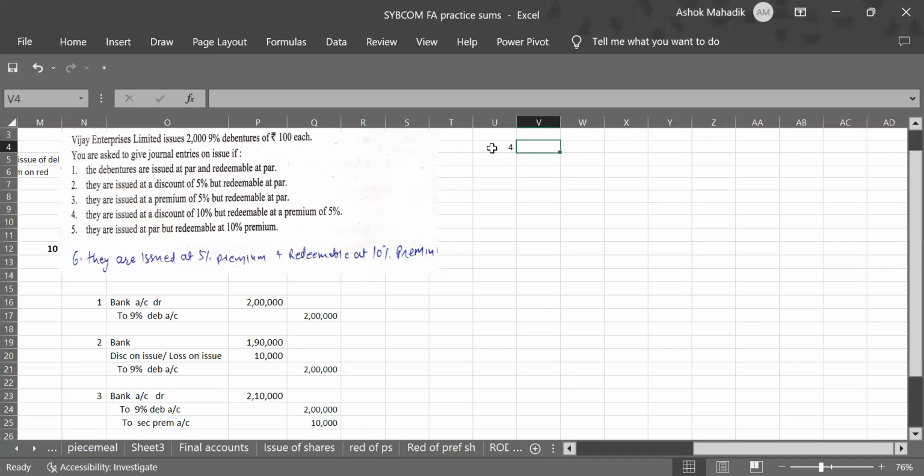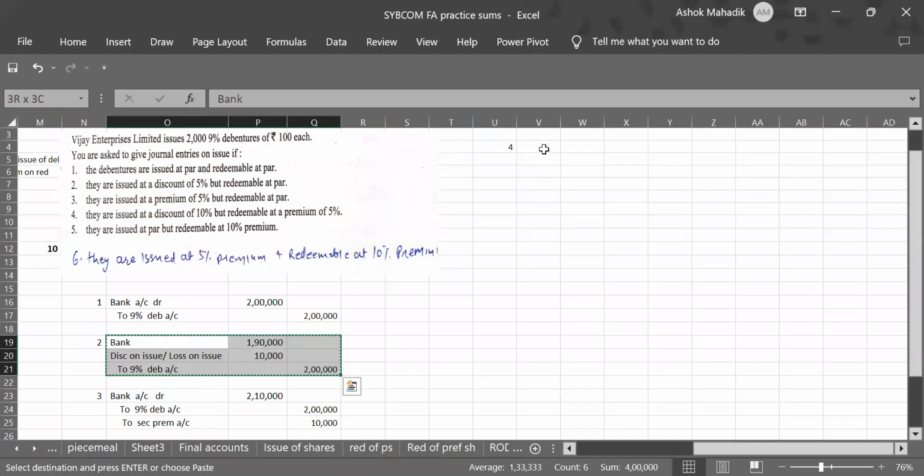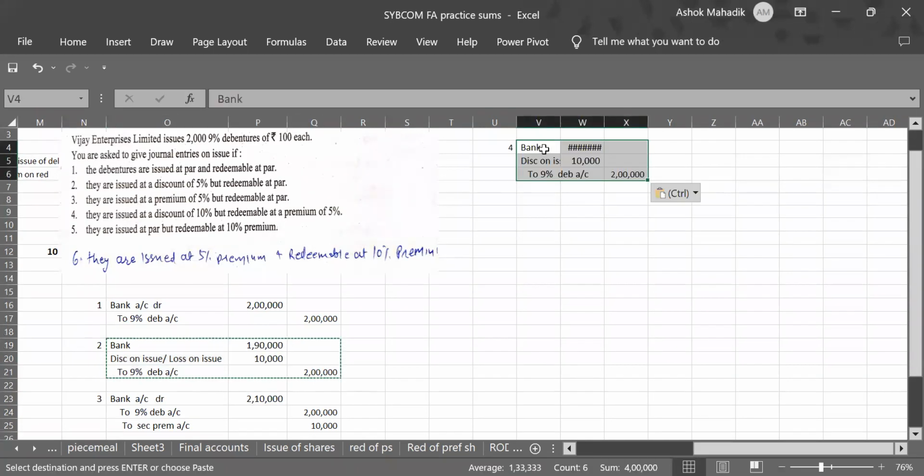So they are issued at a discount of 10%. When we issue at a discount, you can refer to the second entry. This second entry is issue at discount, right? As it is, I'll copy it here.